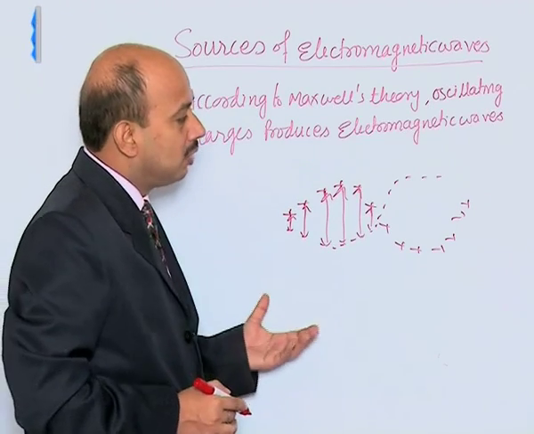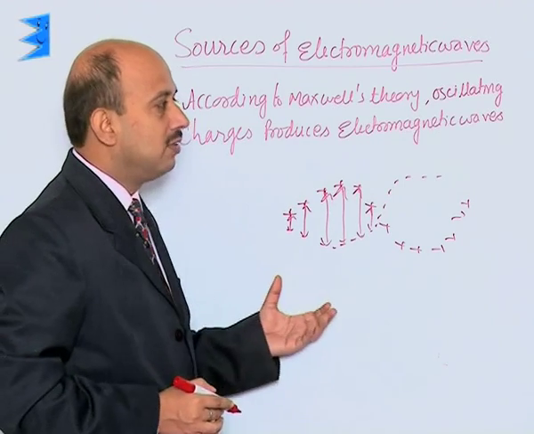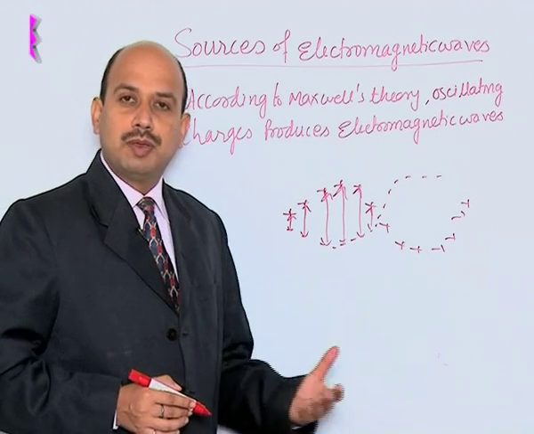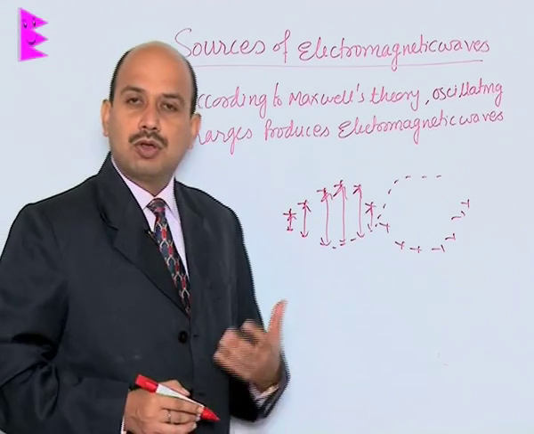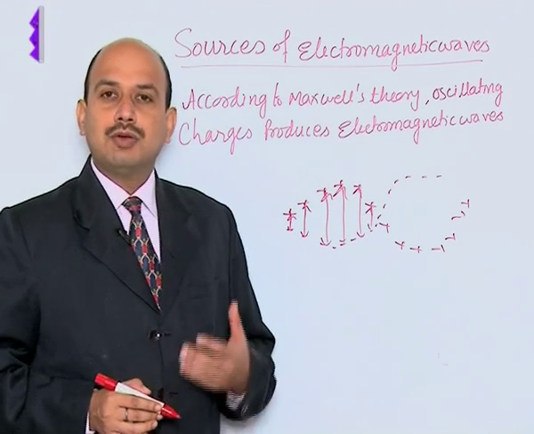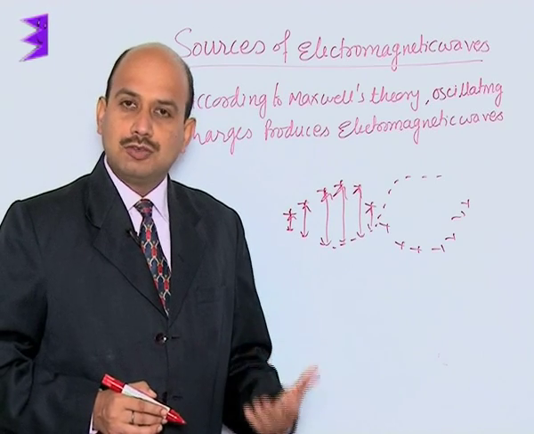By this way, waves propagate. So the frequency of the oscillation of the charge is equal to the frequency of the wave generated. Because of this oscillation of the charge in space, or the oscillation of the fields, electromagnetic waves are produced, and the electromagnetic waves travel through space.